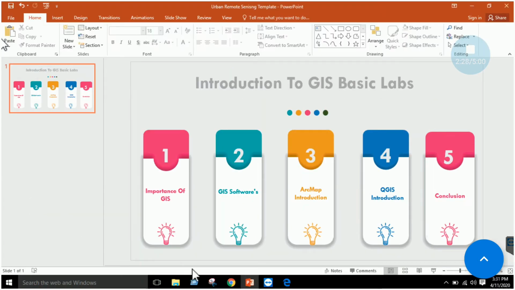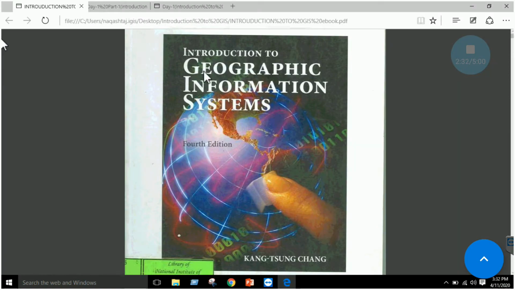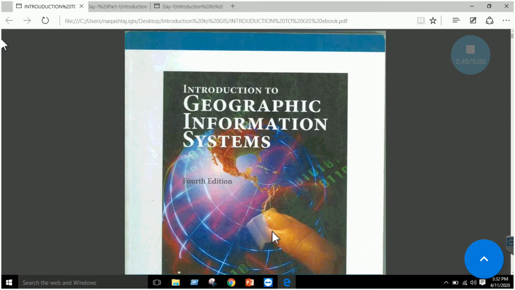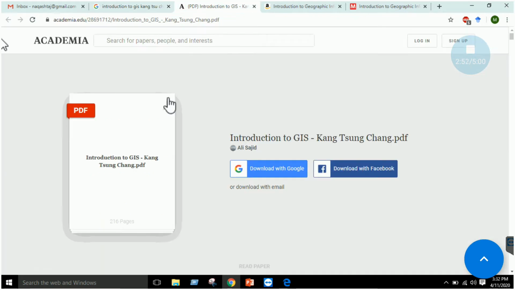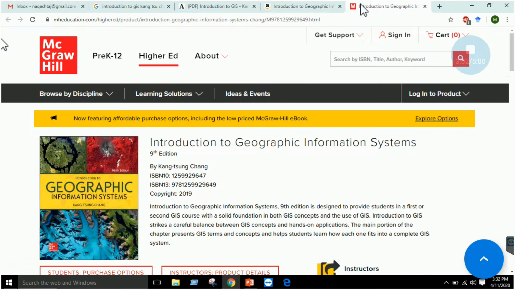We will be following a book. I will recommend, if you can see this cover, Introduction to GIS. Edition may have changed. This is the author name, right? I have got it from my library, or you can search it online, right? If you just type in Google Introduction to GIS, you will have a lot of links. For example, this is the first link that allows you to download it with Google or with Facebook, right? Similarly, if you want to purchase it, you can purchase it from Amazon, or from various other sites, right?